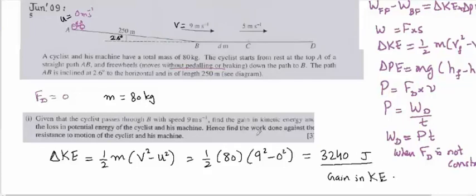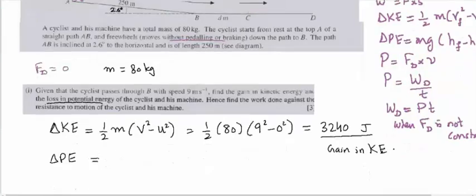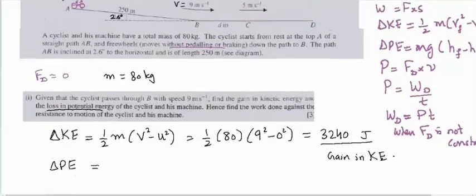Then it is also asked what is the loss in potential energy. So again we will find delta PE, the change in the potential energy. If we get negative, it means it is a loss. If it is positive, then it means a gain. So it is mgh: mg into height final.